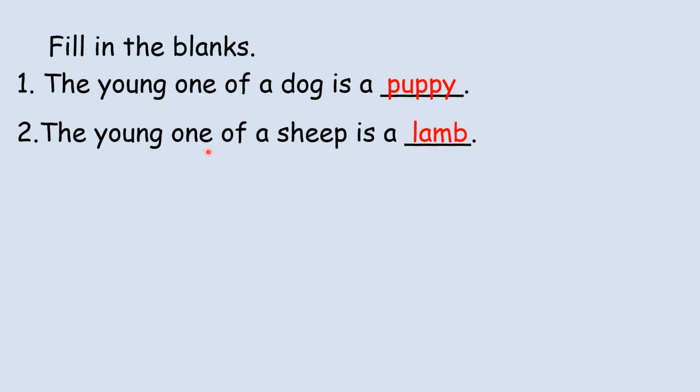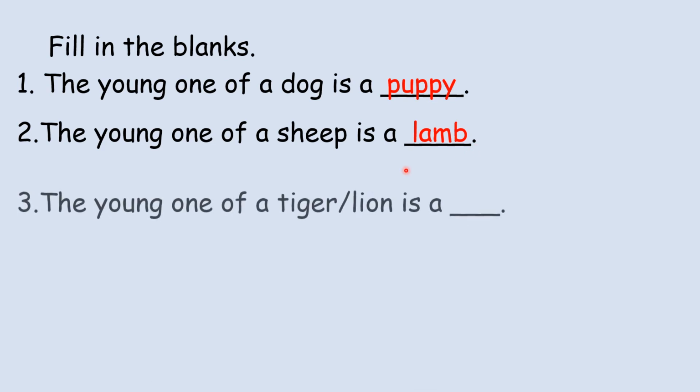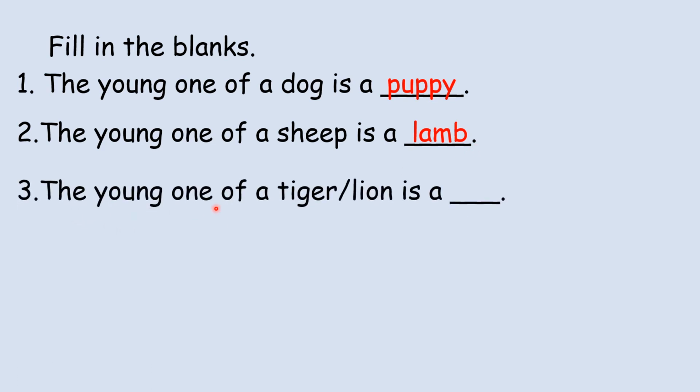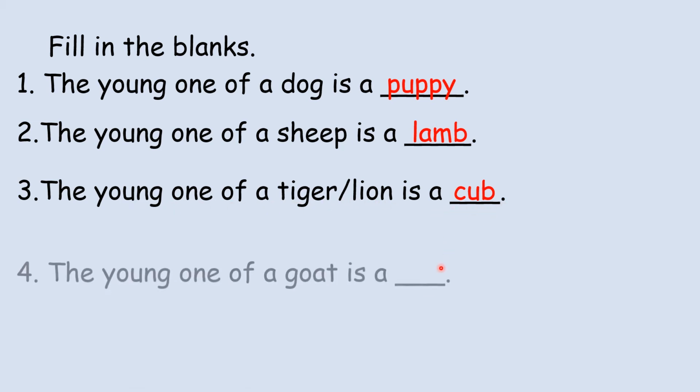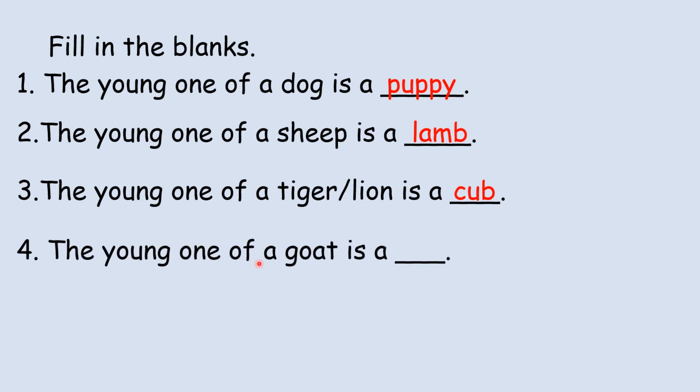The young one of a tiger or lion is a cub. The young one of a goat is a kid.